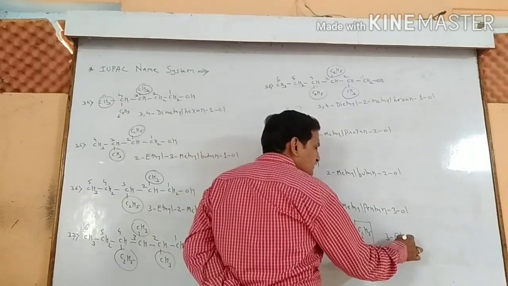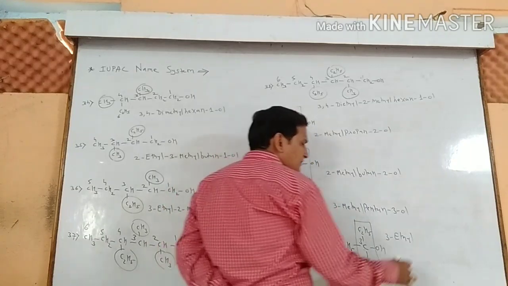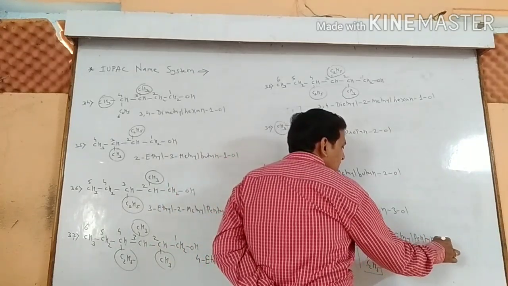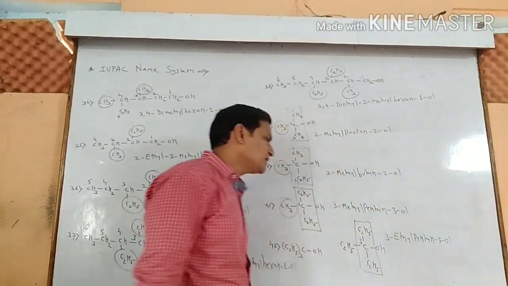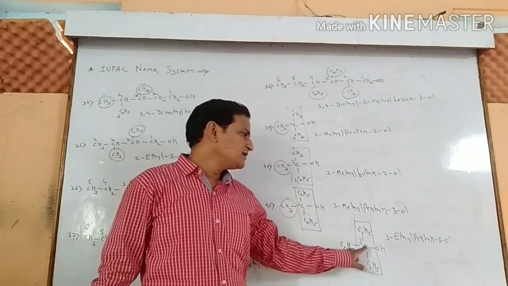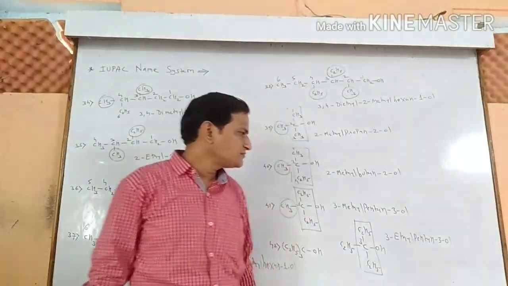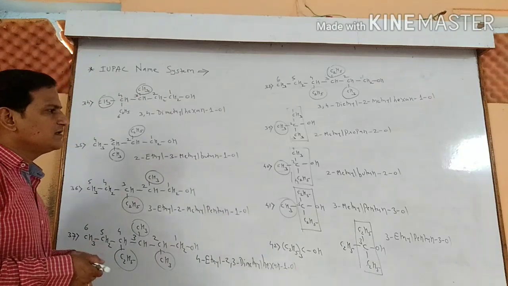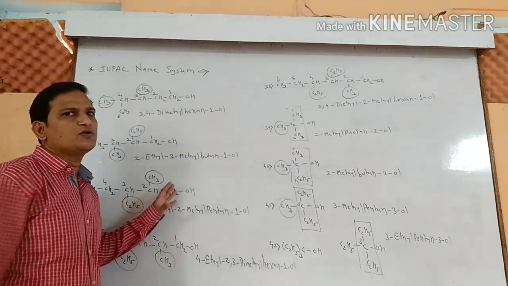3-ethyl pentan 3-OL. Name of the compound is 3-ethyl pentan 3-OL. All these are the very easy examples. Write all these examples on your notebook.